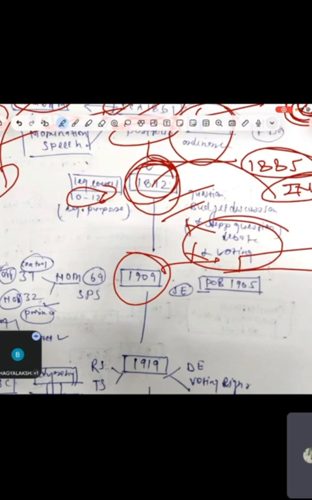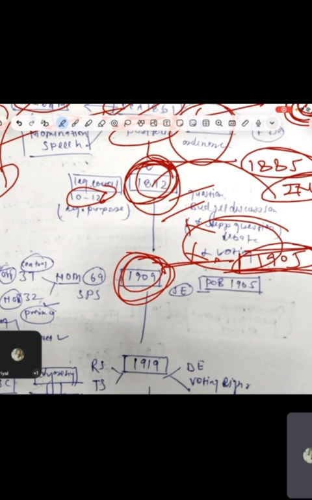Between 1892 and 1909, one major event has happened. Tell me what was that? Parliamentary reforms, Priyal? No, that was in 1909, Priyal. In 1905, what has happened? Partition of Bengal.